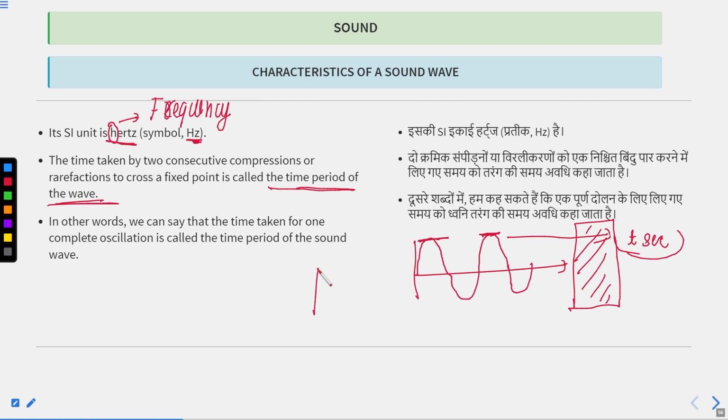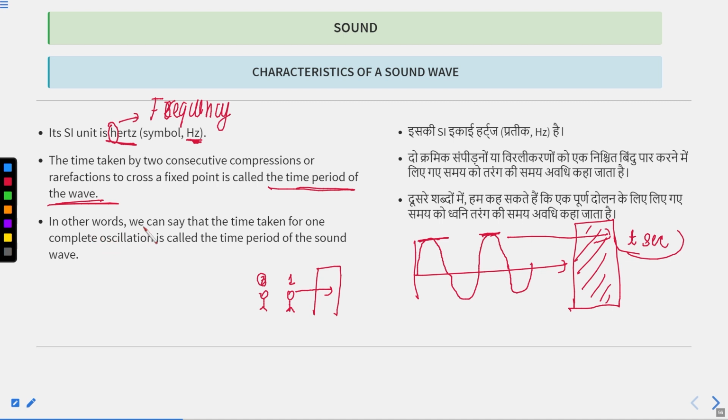For example, this is one door. This person is crest 1 and this person is crest 2. First, this person passed through this door. We noted that time, and then after a few seconds, the second person passed through this door. So those few seconds are called the time period of the wave, which is the reciprocal of frequency.